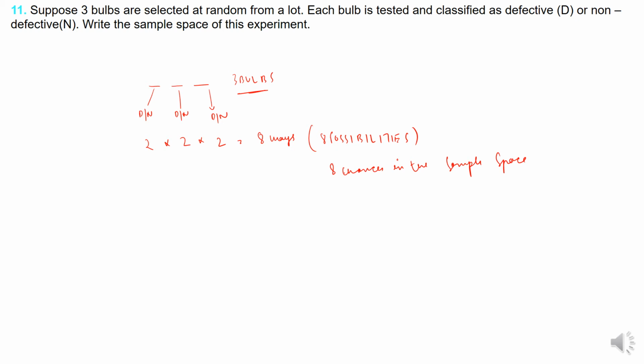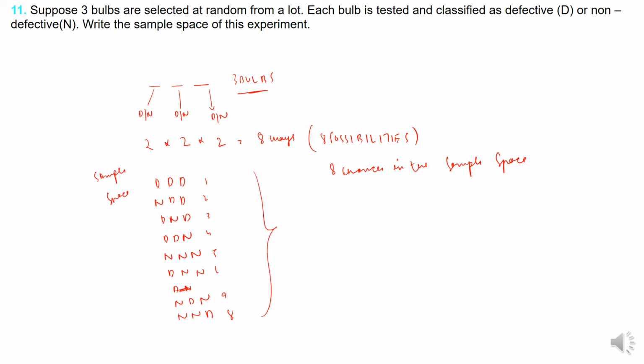So what can it be? All 3 can be defective: DDD, then NDD, DND, DDN, or 2 non-defective and one defective, and all 3 non-defective: NNN. So how many? 1, 2, 3, 4, 5, 6, 7, 8. So these are all the sample space.